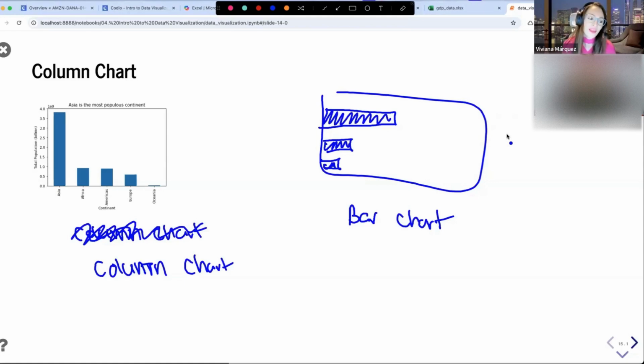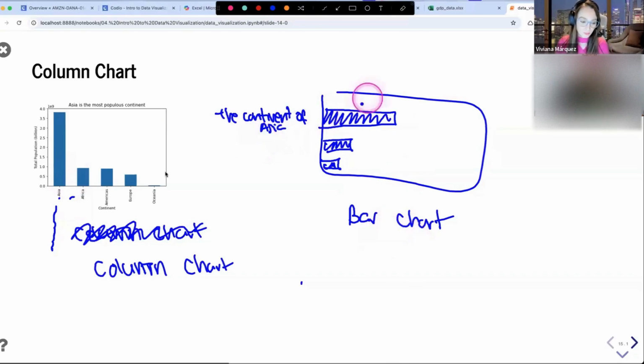The choice between a column chart and a bar chart a lot of times is just up to you, whatever you like better. Usually when the names of the categories are too long, it matters. In this case, we only have continents, which is fine. But if the label was something like the continent of Asia, it would be hard to put all of that text in here. So you just switch to the bar chart because you can put the labels here and they're easier to read. That's the main reason why I would go for a bar chart versus the column chart. But overall, it's the same.